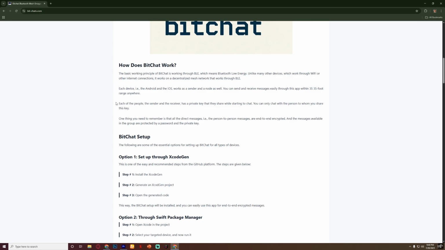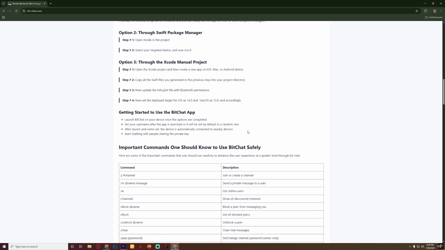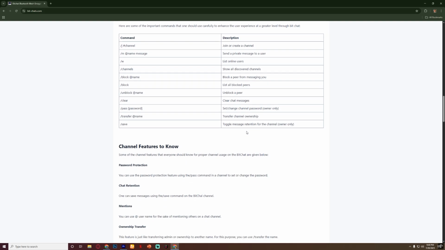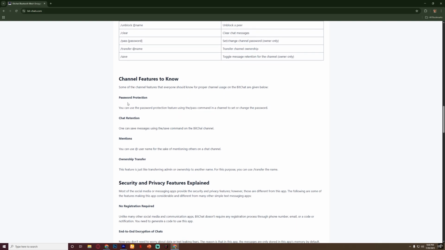To use BitChat, first download it from the official website or a trusted source and install it on your computer or device. Once installed, you can create a username without needing a phone number or email, which keeps your identity private. After that, you'll get a unique BitChat ID that you can share with friends to start chatting.